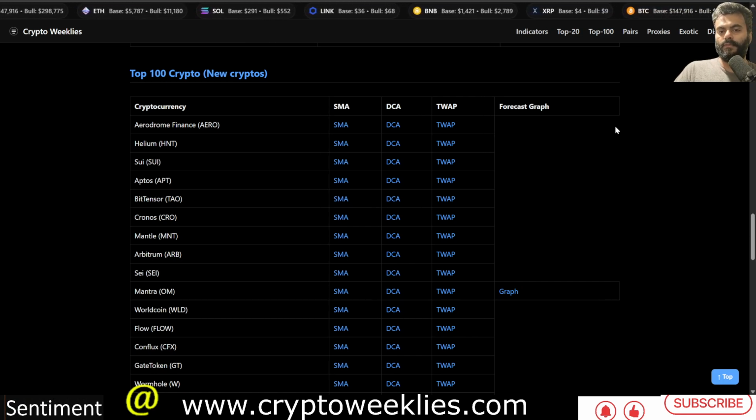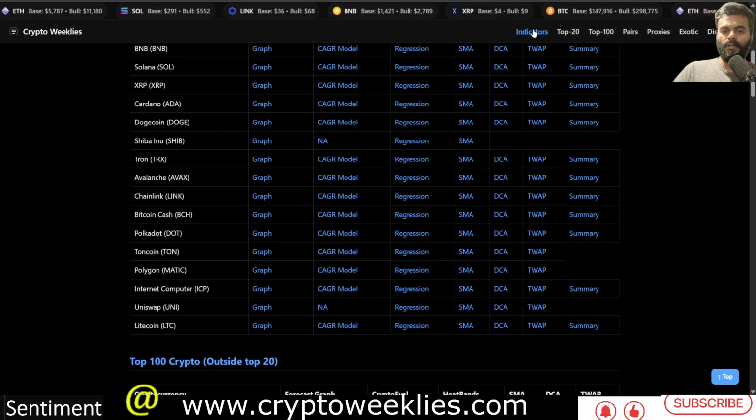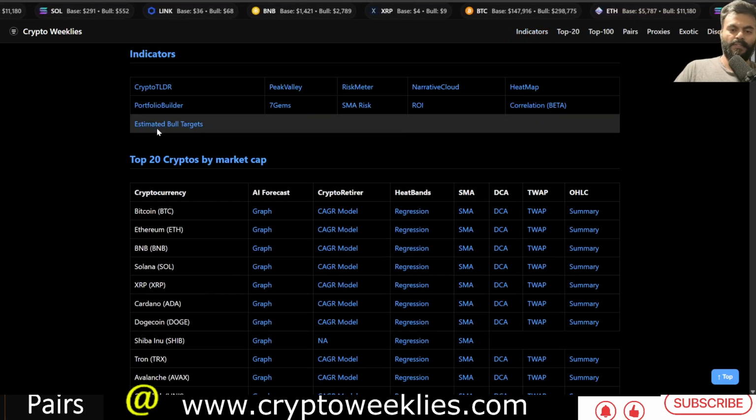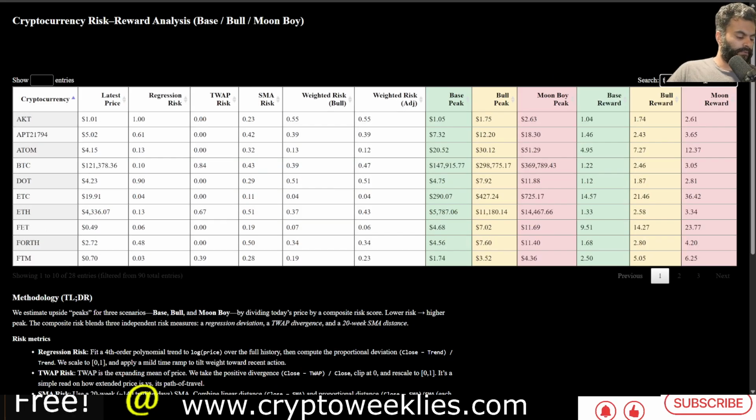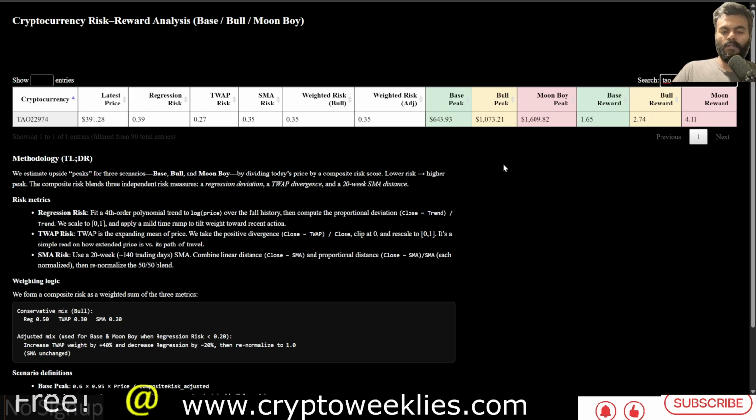All in all, if we were to look for any major estimation of bull targets, all of them are available over here, not just for BitTensor and TAO, but most cryptos. This is how the 3 targets are calculated, based on their individual time weighted average price risk, simple moving average risk, and regression risk, weighted heavily towards regression risk.